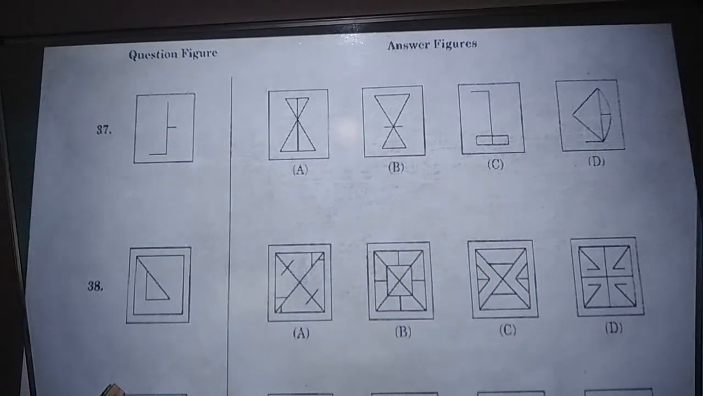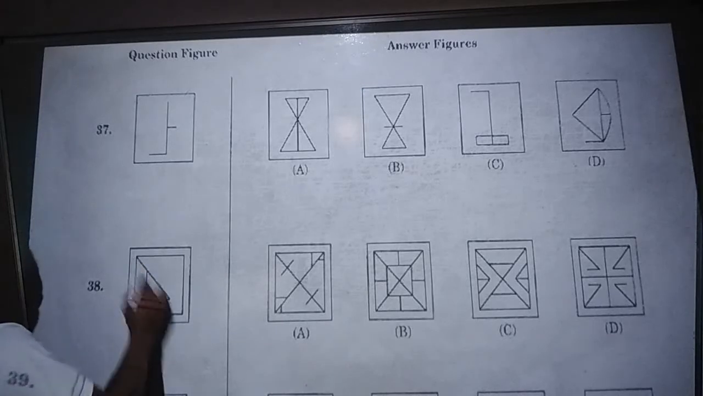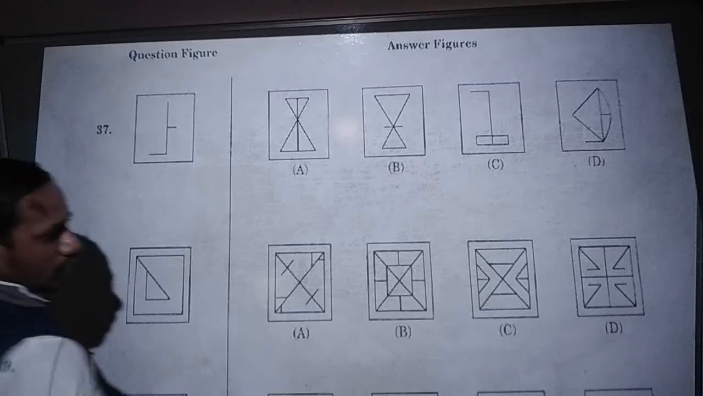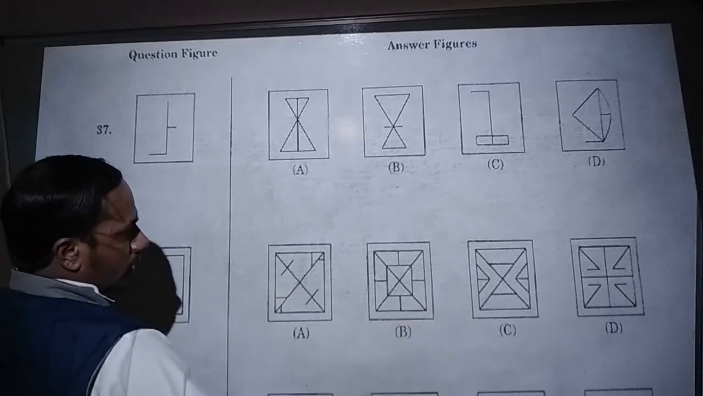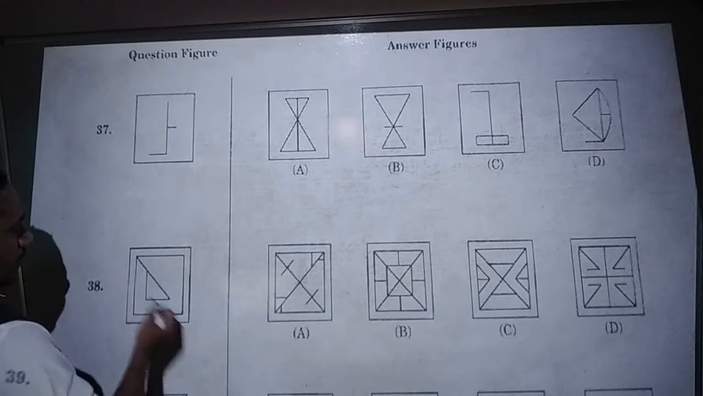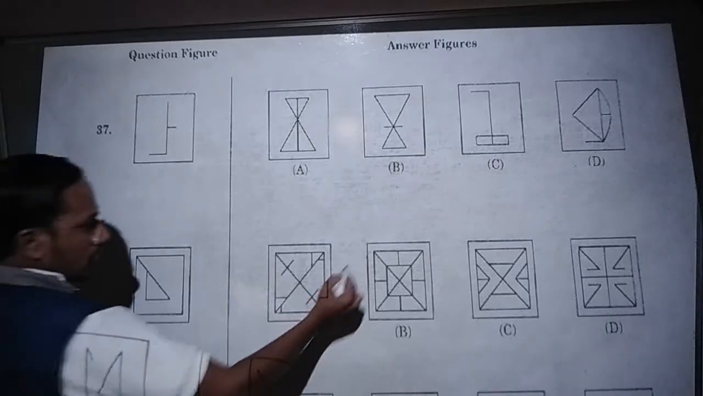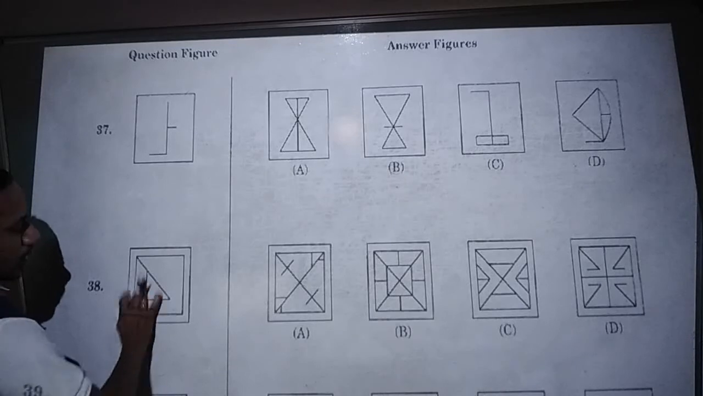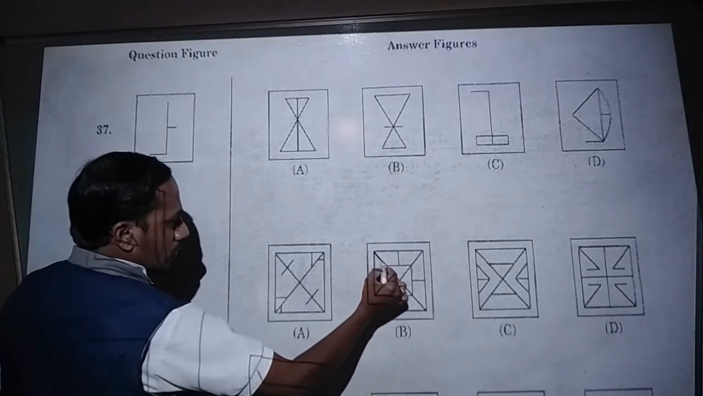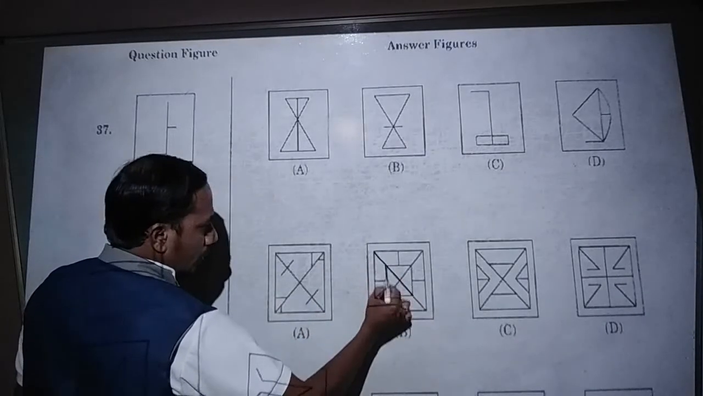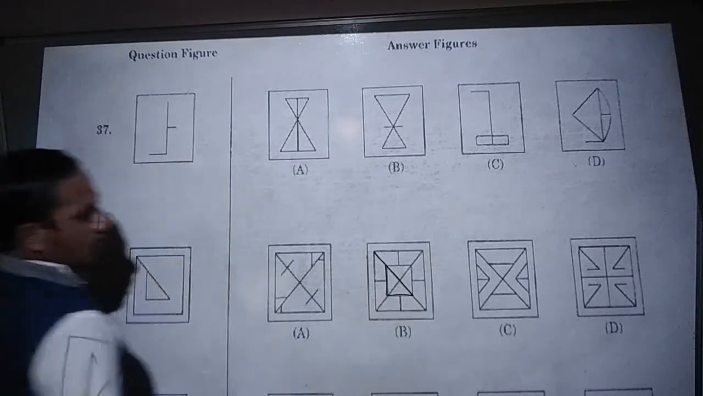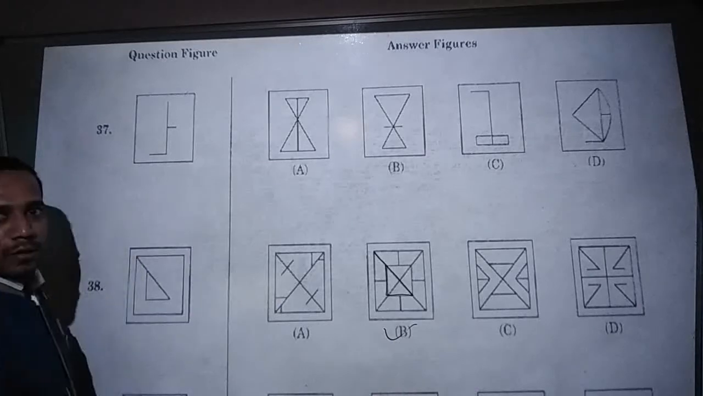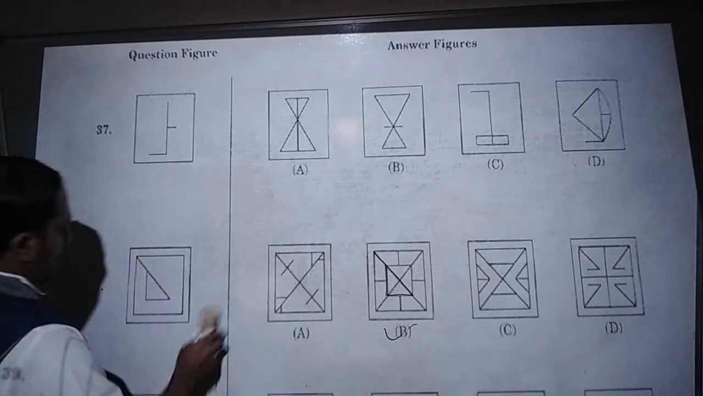Question number 38. In question number 38, what they have done? Like this structure you are going to identify. In C and D also we can't identify like this structure, but in option B we can see. See, like this, you have to identify this part. Where exactly is this hidden? From here to here, from here to here, it is identified. So option B is the correct one. Okay, next.